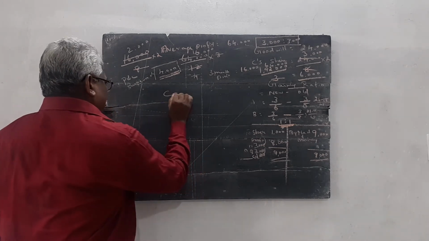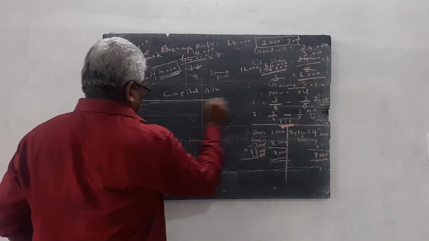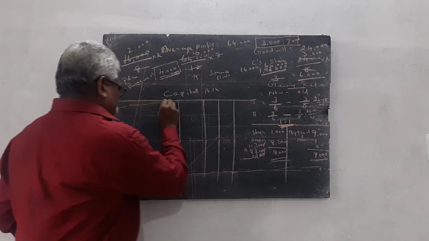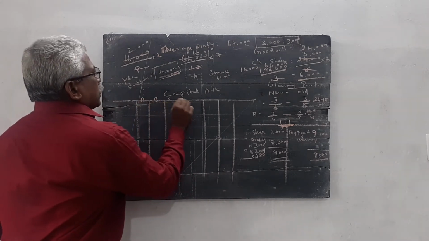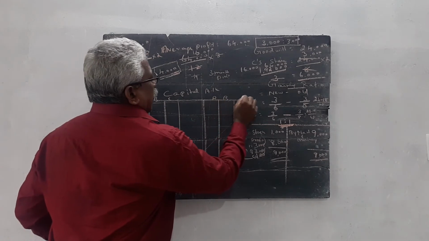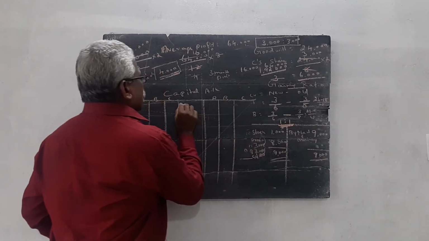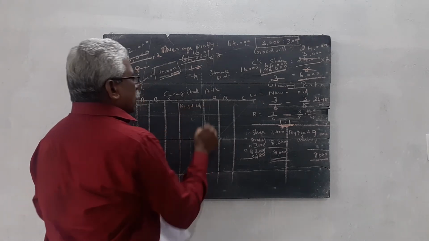Capital account. There are 3 partners, A, B and C. This side is the debit side, this side is the credit side. First we write by balance brought down.